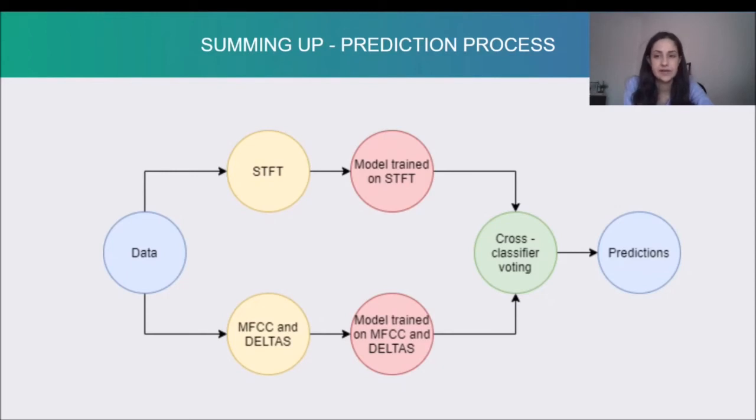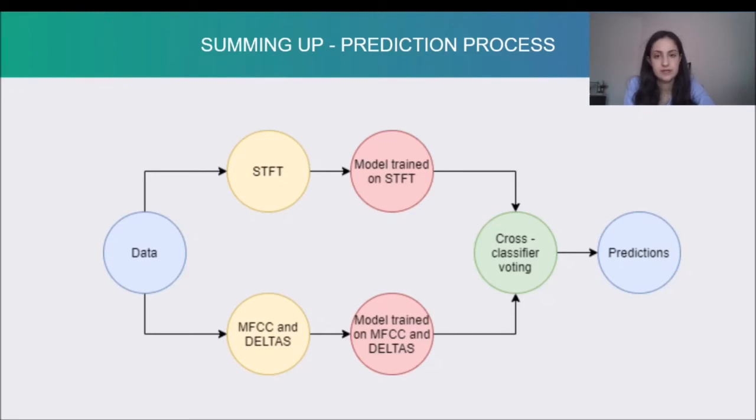And here in this diagram, we can see the prediction process. We start again with data. In this case, data can be a song. From this song, we extract again two different types of features. First the STFT and then the MFCCs and deltas transform. These features are fed into the model.